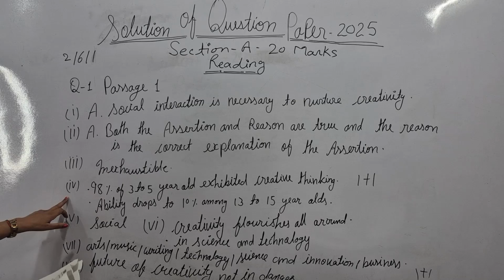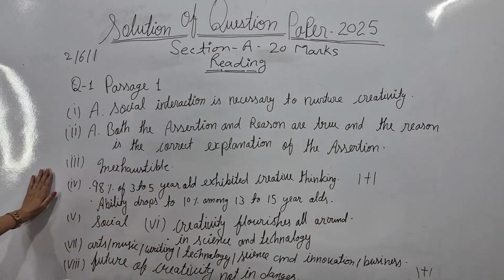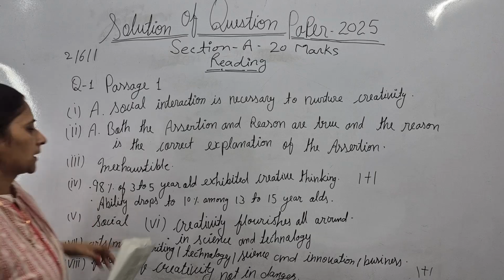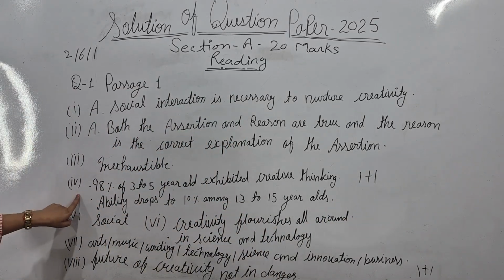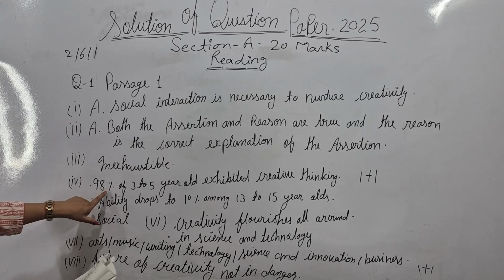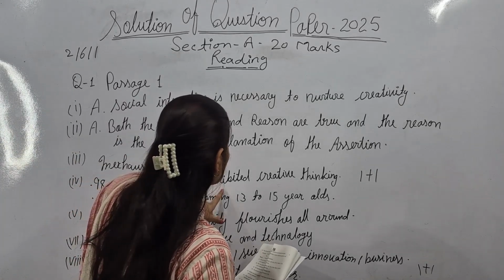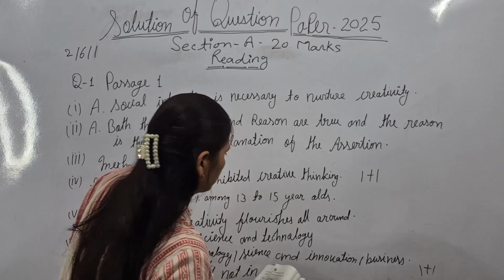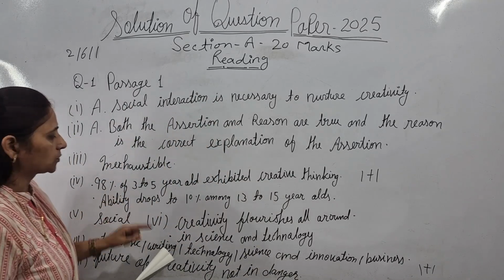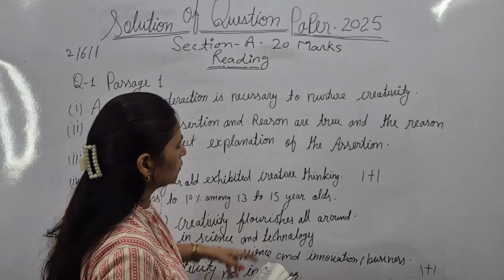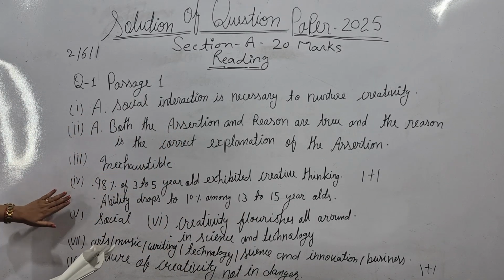Now the fourth one, a 2-mark question. While solving, you should keep one thing in your mind: keep in mind that this question is for 2 marks, so you will write the answer accordingly. I have written 2 points. 98% of 3 to 5 year olds exhibited creative thinking. The next point: ability drops to 10% among 13 to 15 year olds. You should write both points in your answer for this 2-mark question.